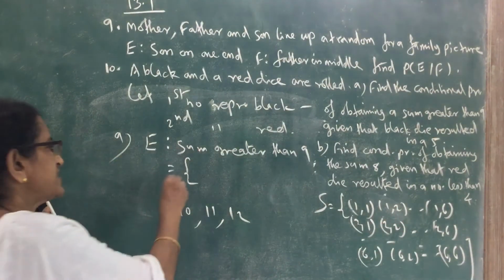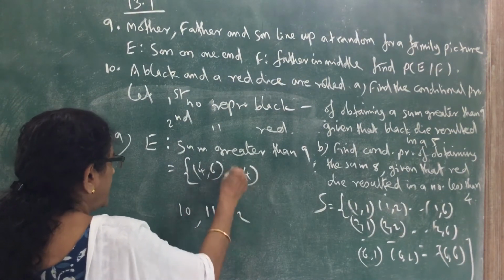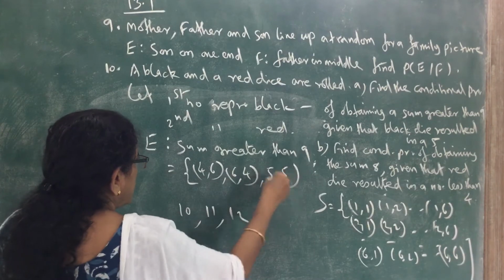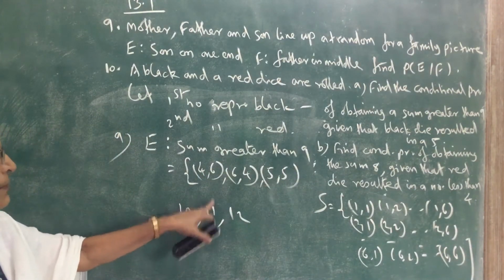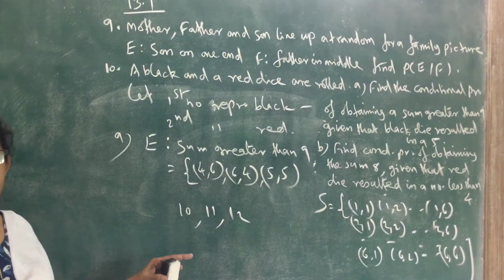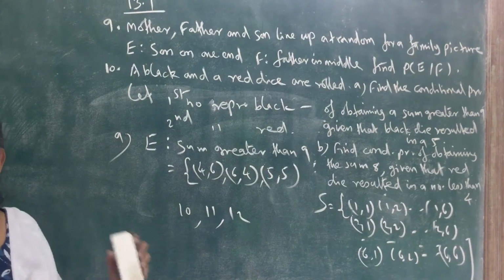So one is 4, 6. Then we can write 6, 4. Then we can write 5, 5. Only these are the cases in which the sum is 10. Now sum is 11. Sum greater than 9 means the sum can be 10 or 11 or 12. Maximum 12 only is possible, because 6 plus 6 is 12.